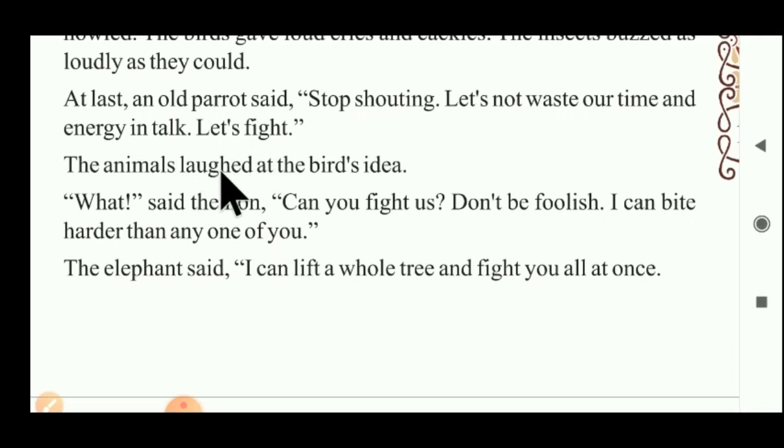The animals laughed at the bird's idea. First of all, the animals thought, the bird is fighting with us? So the animals laughed at the parrot's idea. "What?" said the lion. First of all, the lion speaks now.